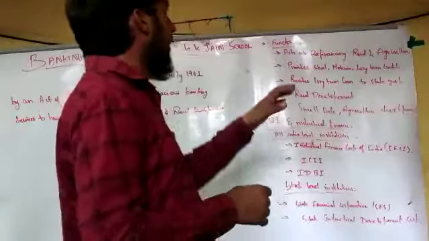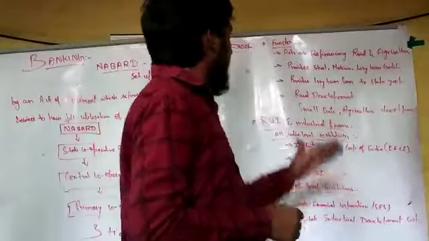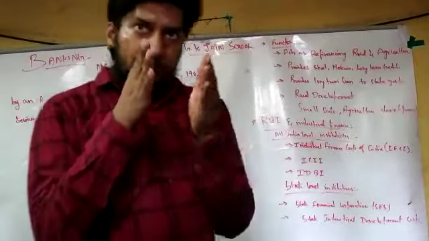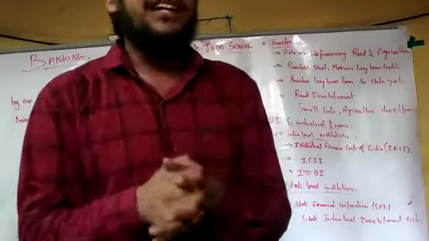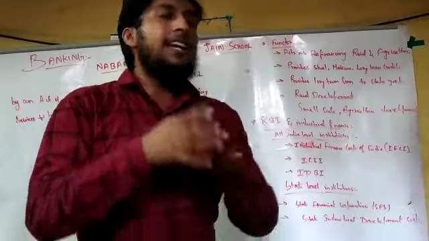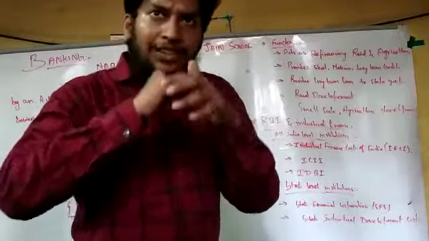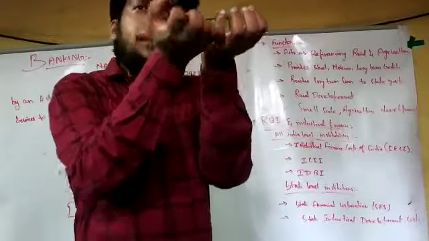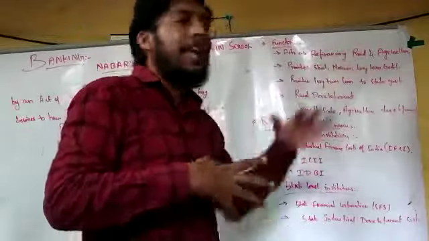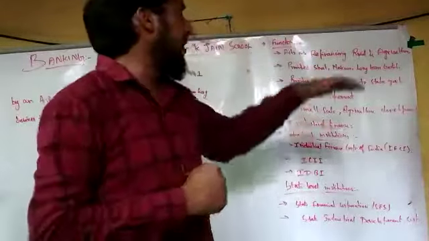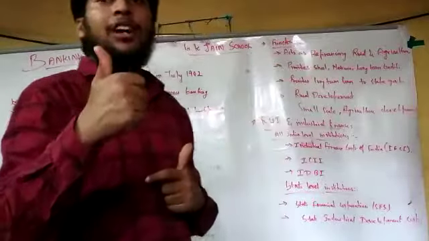Some of the functions of NABARD: act as a refinancing for rural and agriculture. So NABARD acts as a refinancer. The finance is already there, then it is refinanced for the purpose of betterment, for extra utilization, so that extra potential can be taken from the rural and agriculture field. Any field is there, we need to have the extra potential from that field. That's the reason NABARD was created.